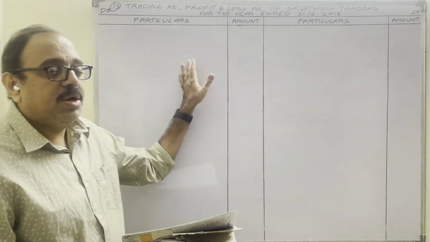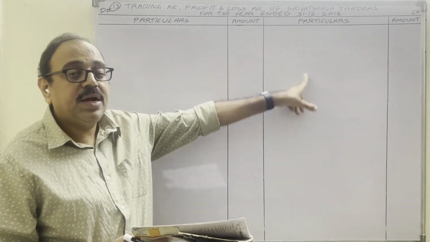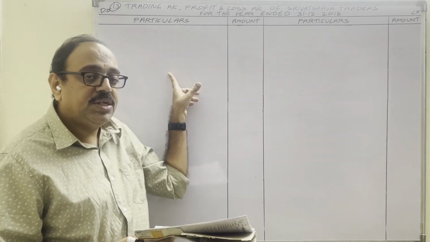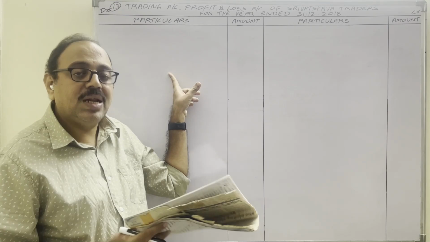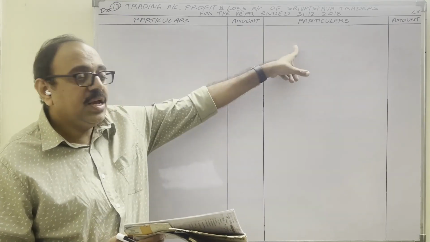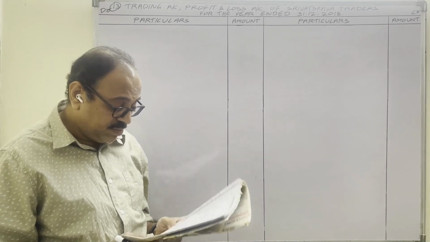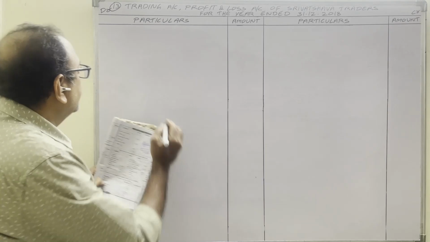In the trading account debit side, we show direct expenses and losses. Credit side, direct incomes and direct profits. Direct expenditure means expenditure up to manufacturing, manufacture related expenditure. Direct income means the main income, sales.